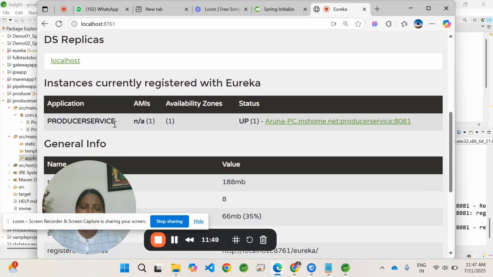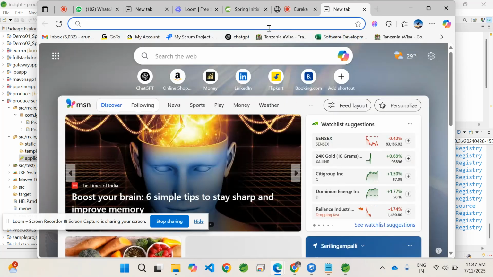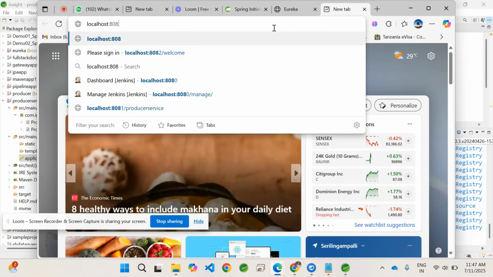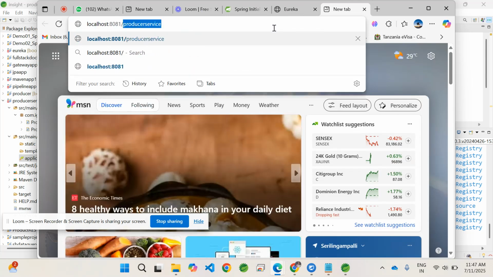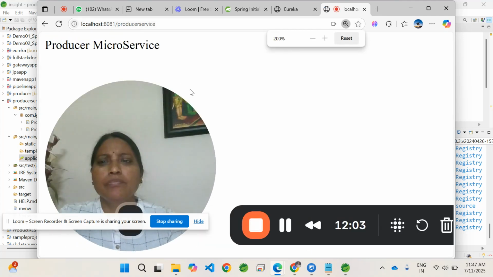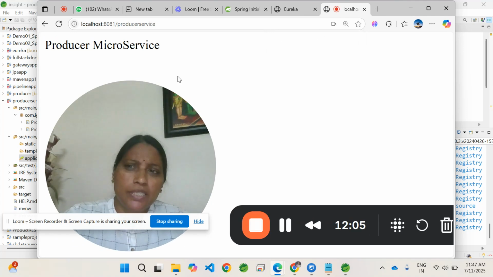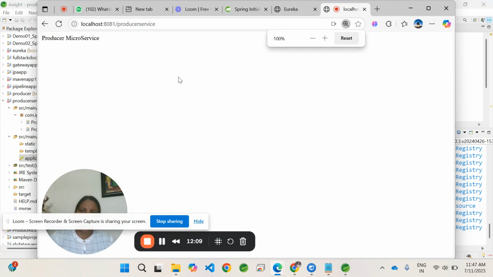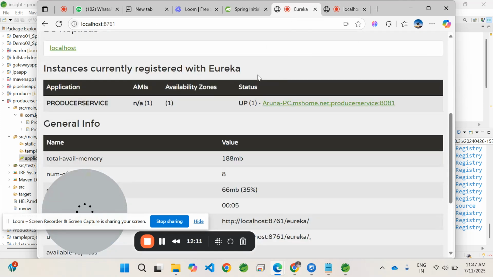Now we want to test whether the service is working or not. We'll go to localhost 8081, and our endpoint name is producer service. Now we are able to see the producer service. So this is how we can register any number of microservice applications with the Eureka discovery service.